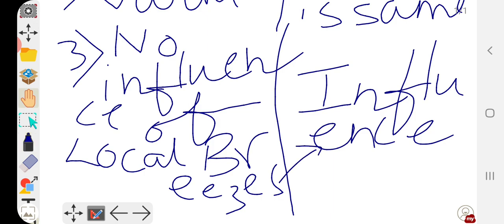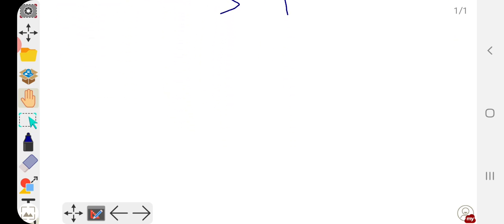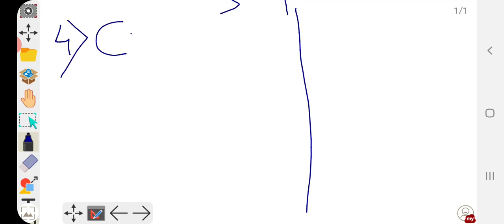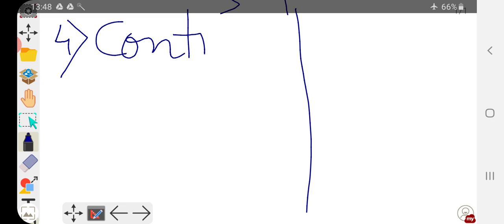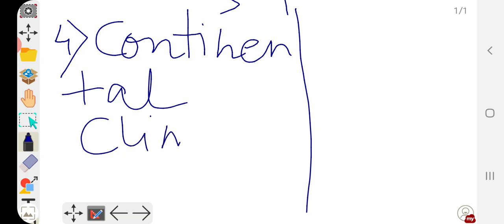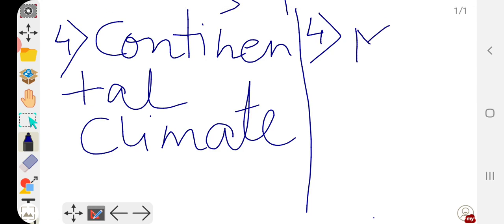Okay, and what will be the last point? Extreme climates are also termed as continental climates, and equable climate is termed as maritime.